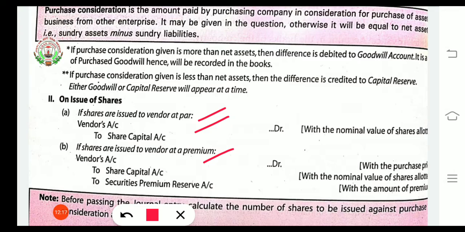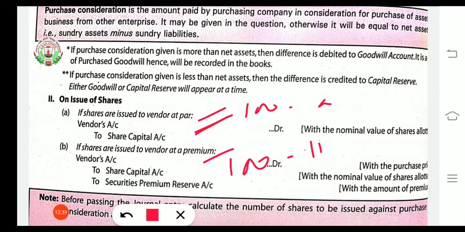Par means suppose the value of one share was 100 and it has been issued for 100 only, it is called par. Premium: as the share was of 100 and it has been issued for 110, here 10 rupees is premium.